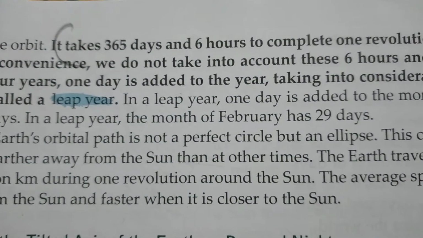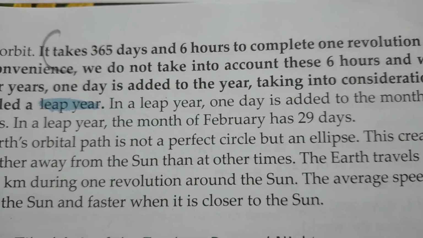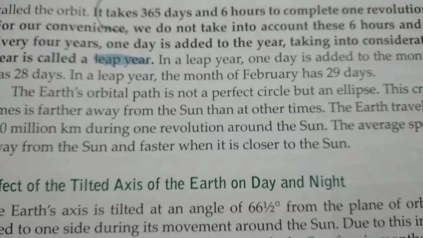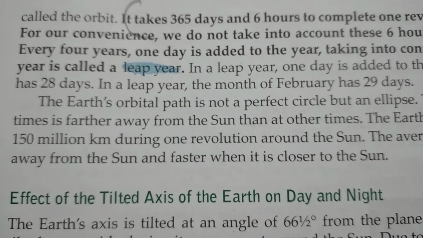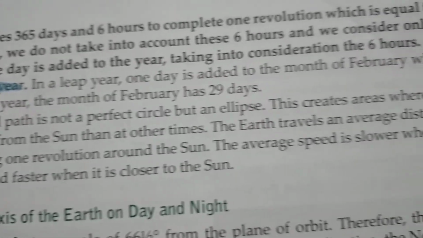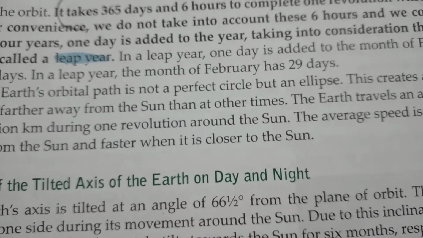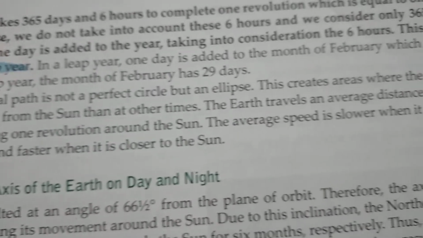So we are starting the answer from here. It takes 365 days and 6 hours to complete one revolution, which is equal to 1 year. For our convenience, we do not take into account these 6 hours and we consider only 365 days. Every 4 years, 1 day is added to the year, taking into consideration the 6 hours.